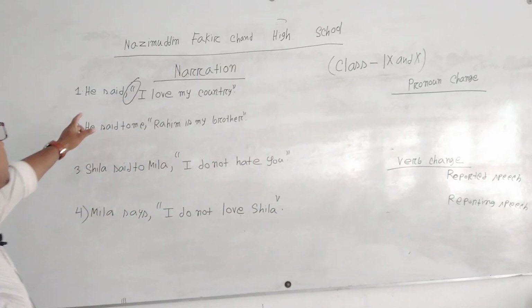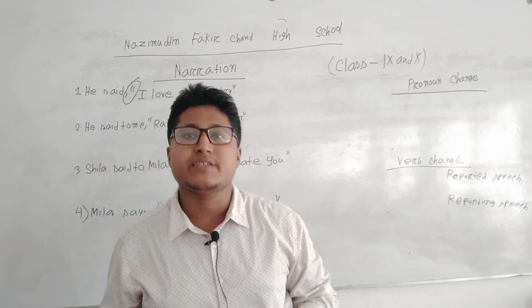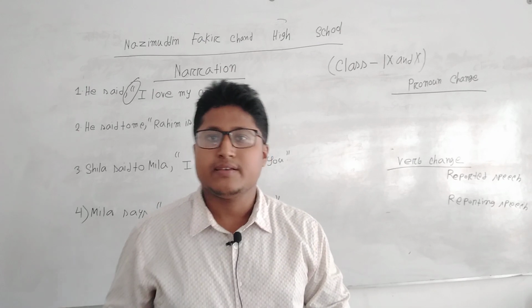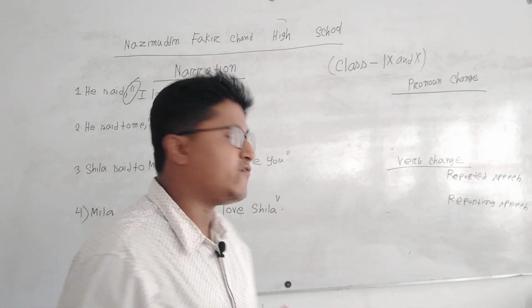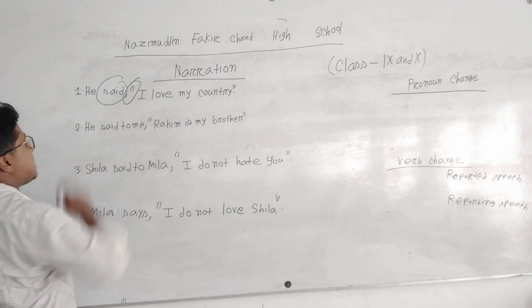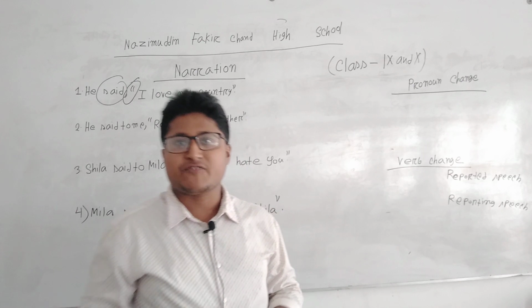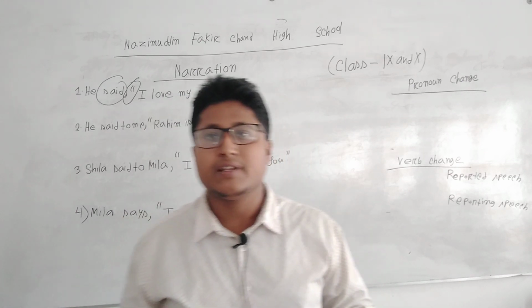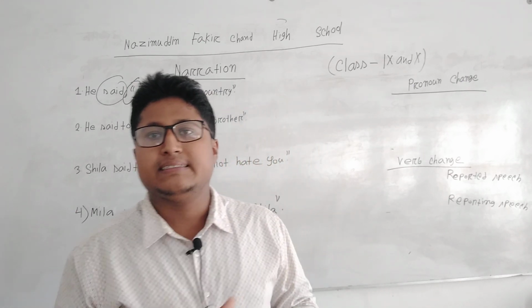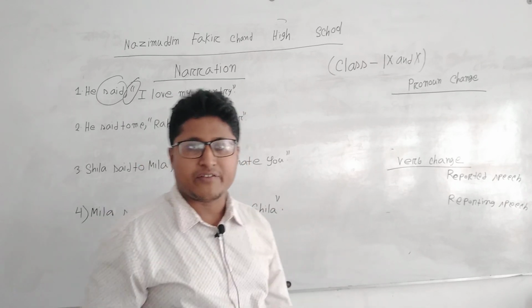At first, what is the tense of he said? Here the verb is said, which is a past form. That's why this is a past indefinite tense. There is no confusion.